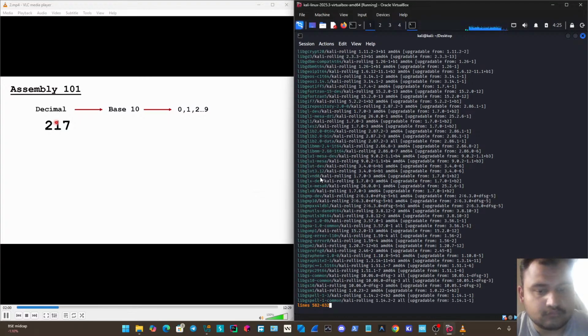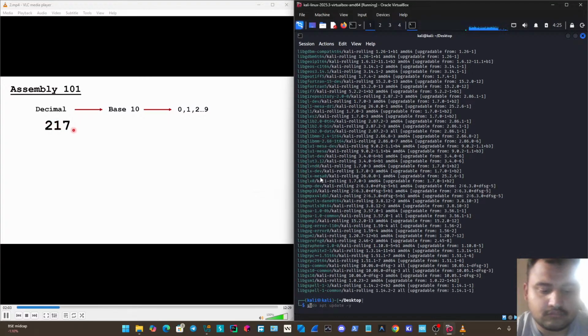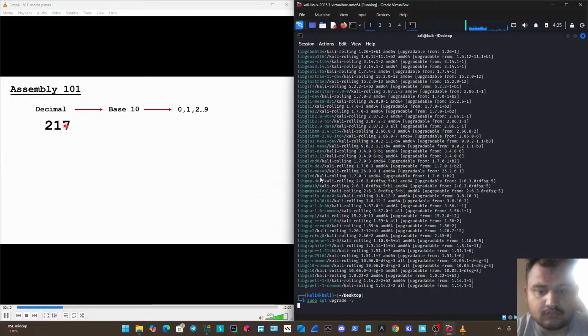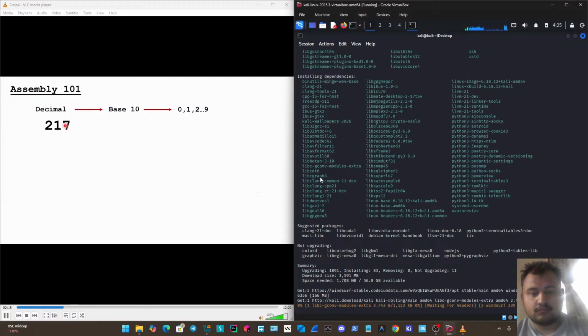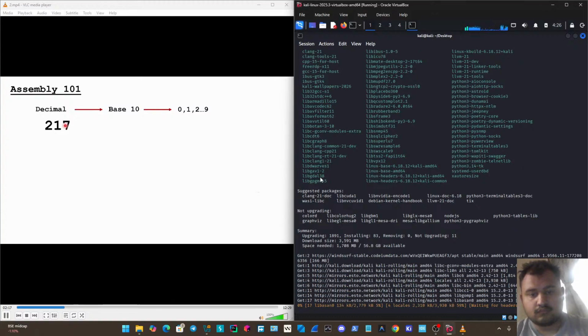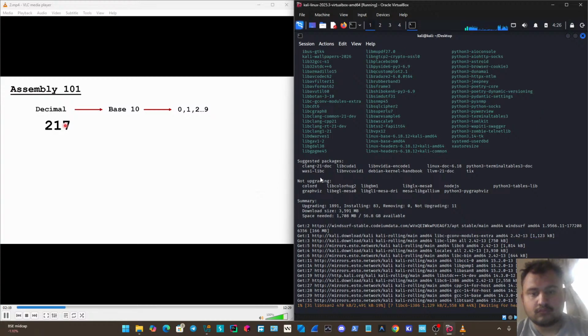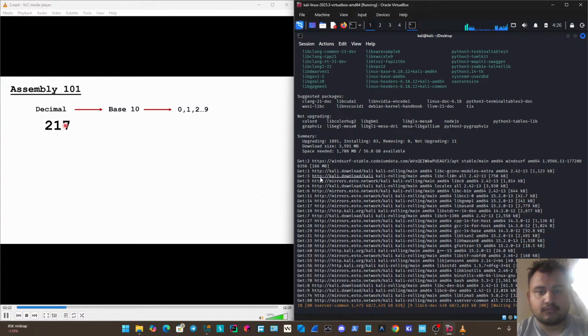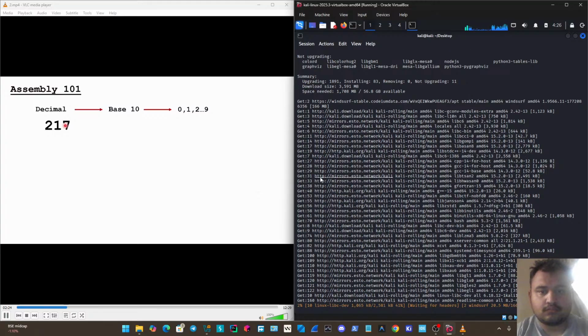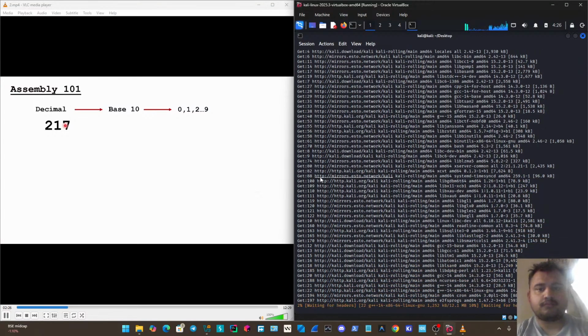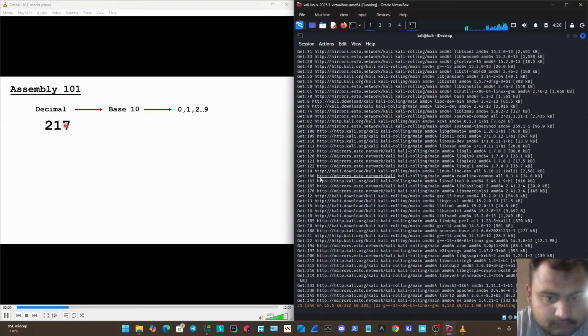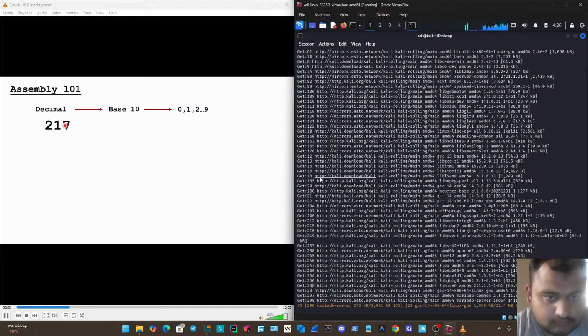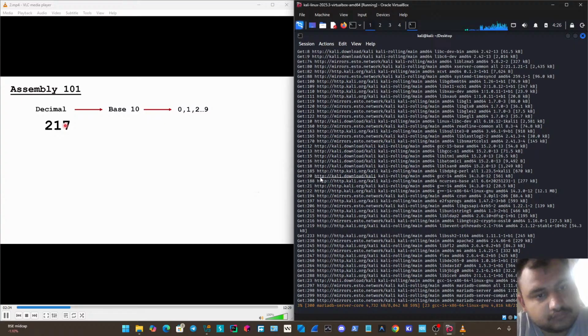So in our minds, we just see this 217 as 217. We just automatically know that this 2 stands for 200, this 1 is a 10, and the 7 is actually just a 7. However, there is a formula for how this is calculated. And that formula itself actually works for any different base of numbering system. So that's why I'm just going to show how it works for the decimal, even though it's quite obvious. And then hopefully that helps to really hammer home how the other numbering systems work.